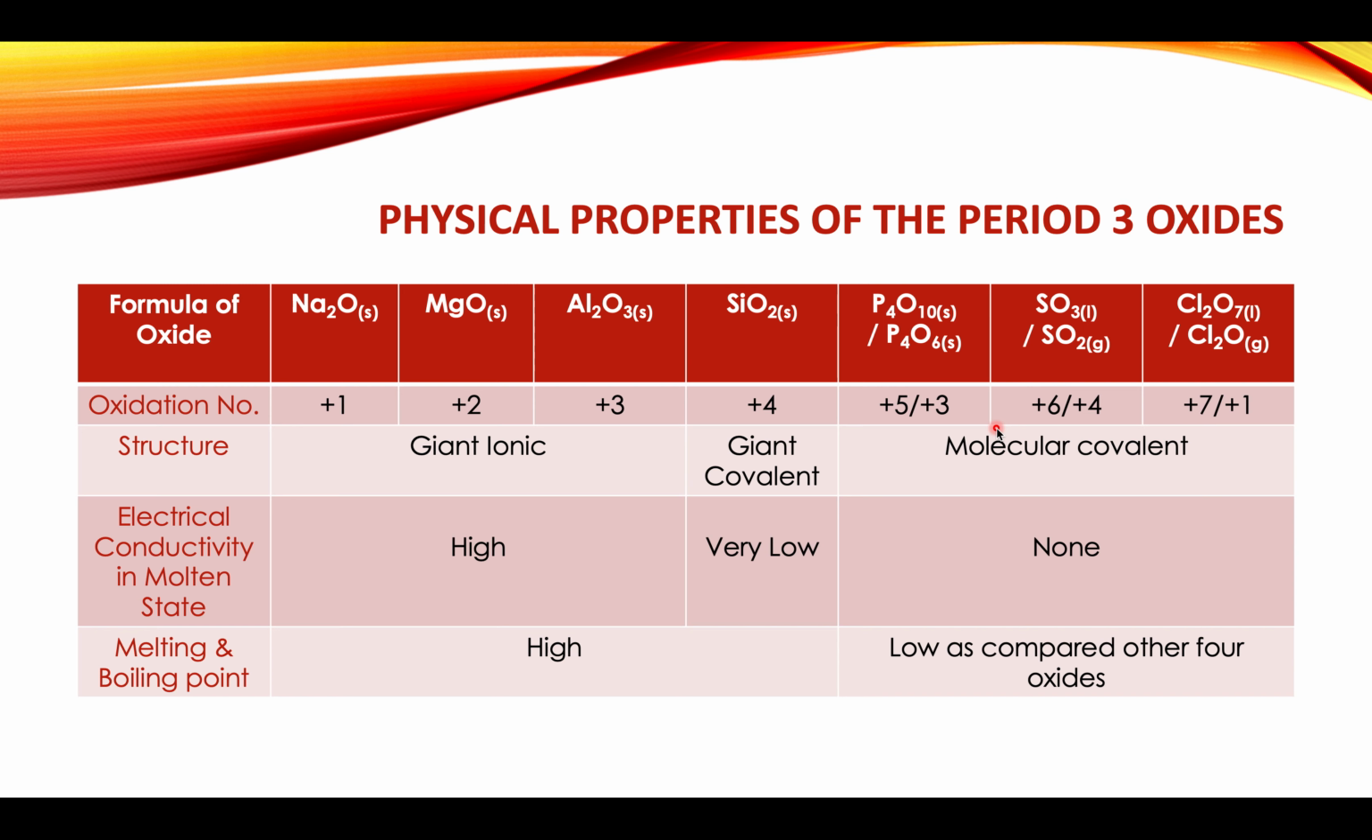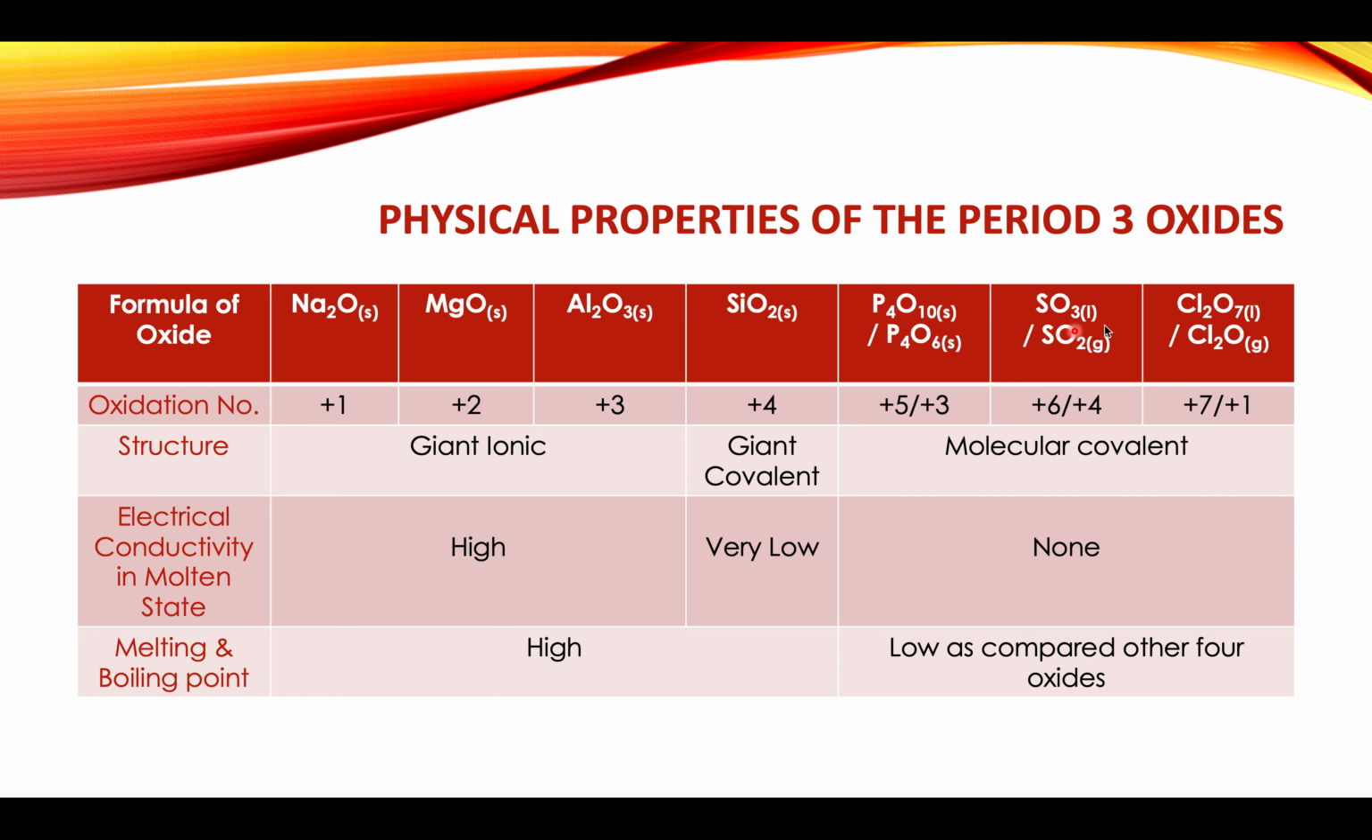Now let us discuss the structure one by one. Sodium oxide, magnesium oxide, and aluminium oxide. These three are metallic oxides, and they are having giant ionic structure. There are strong electrostatic forces of attraction between the positively charged metal atom and the negatively charged oxide ion.